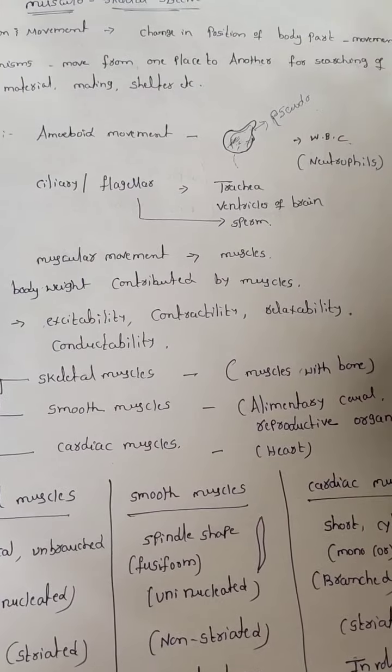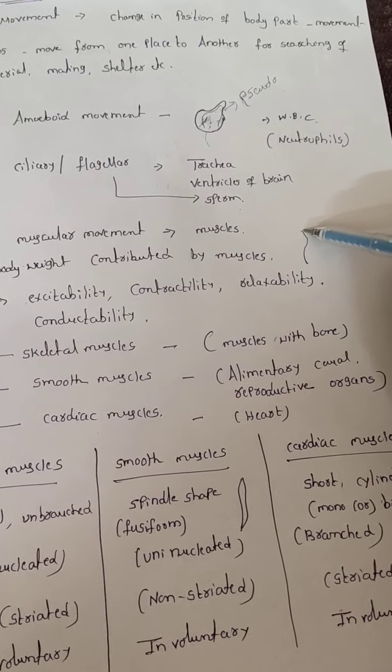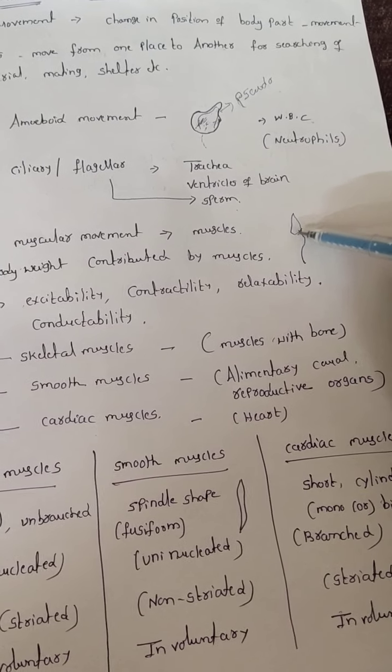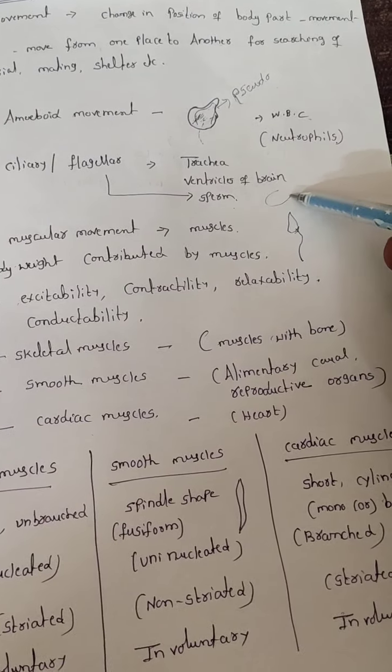Okay, and then flagellar: the sperm. Suppose the male gamete is called a sperm. This is the sperm. The female gamete is called an ovum. The sperm enters the female genital tract and touches the ovum. At that time it shows a movement. That movement is called flagellar movement. Remaining, by using the muscles, they can show a movement that is called muscular movement.